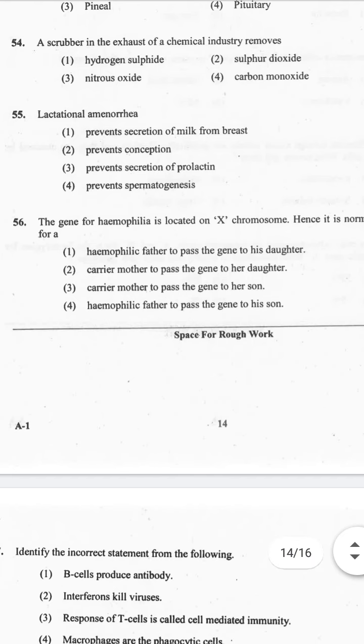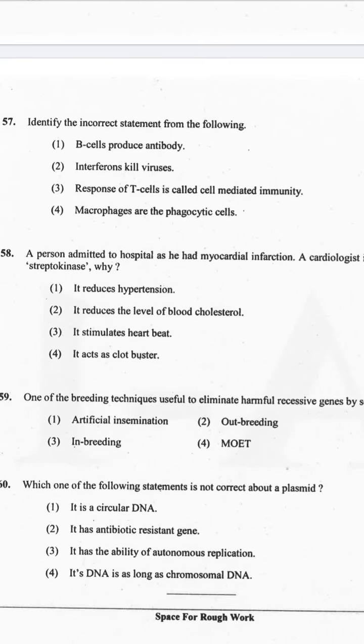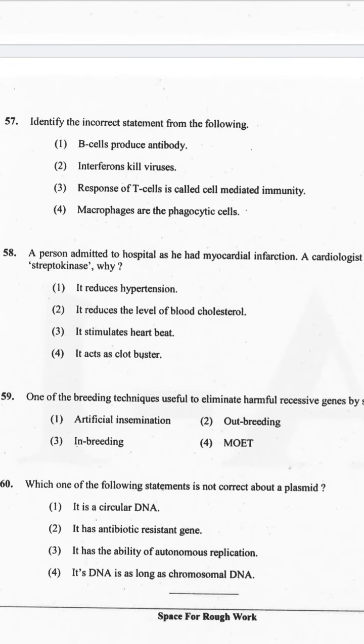Next, question number 57. Identify the incorrect statement from the following. 1. B cells produce antibody. 2. Interferons kill viruses. 3. Responses of T cells is called cell-mediated immunity. 4. Macrophages are the phagocytic cells. And the correct answer is option 2.